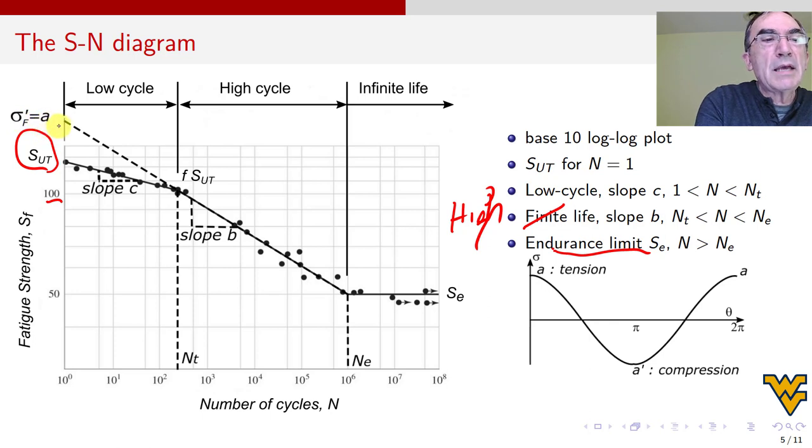But when we have a specimen and a component, these two numbers are different. To differentiate, I had to use two different letters. This one I call sigma f prime from the literature because it has a physical meaning. For a specimen, this will be the value, and for a component, this number is going to change. I will explain that later.